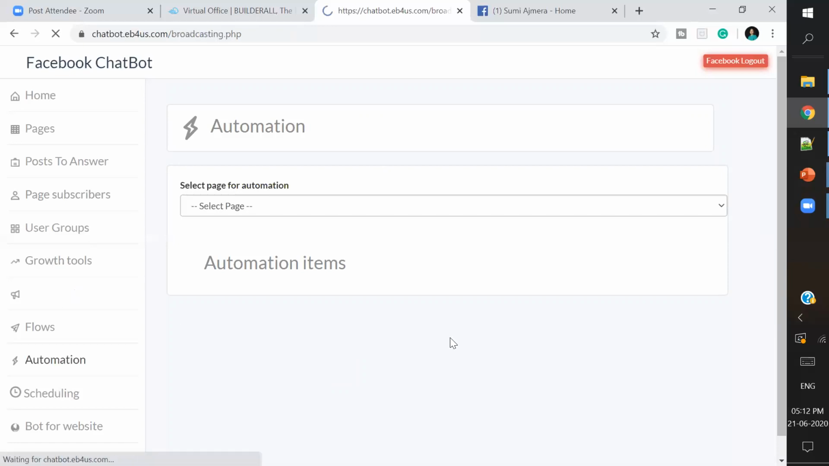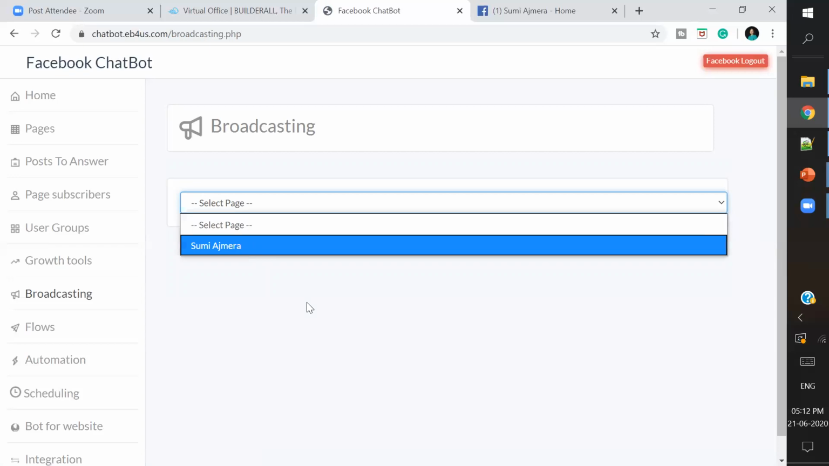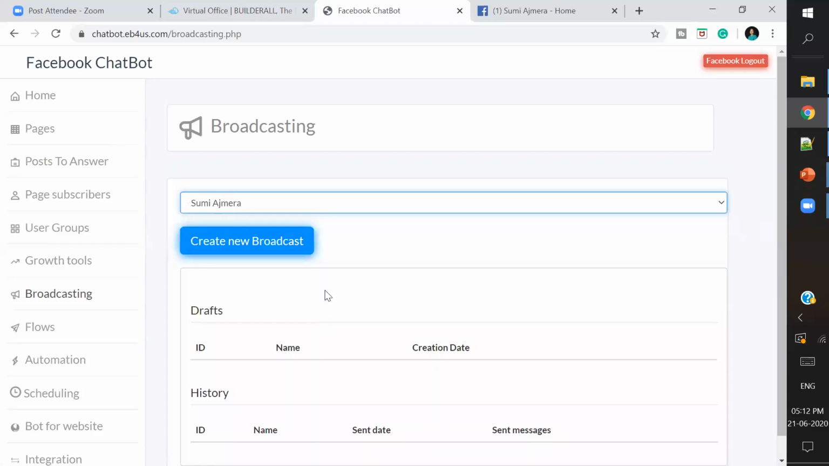I can give broadcasting messages. So I can simply go to broadcast. I select the page. I have my data. I'll have my database here of all the subscriber list. Currently, I've blocked it because I don't want to publicly show all the names. It's ideally not right.